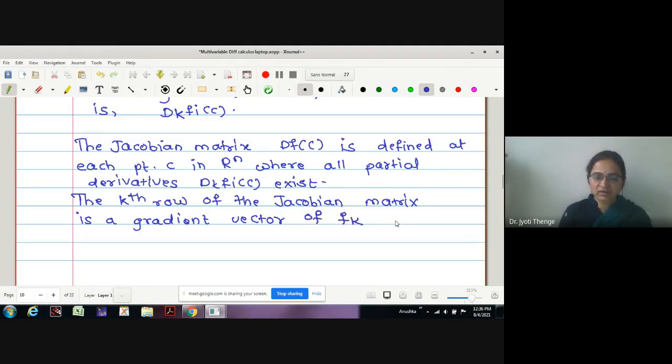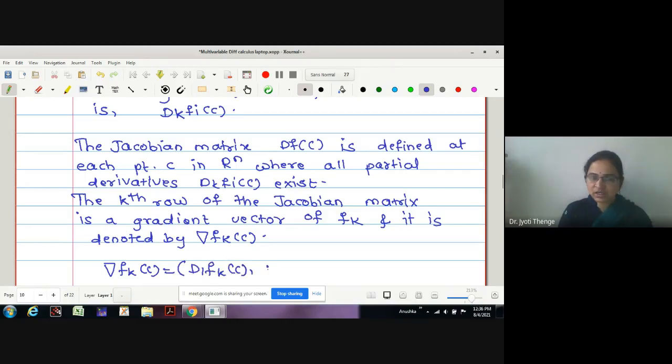Is it of fk? Yes, ma'am. And it is denoted by del fk at the point C. Okay. Can anyone tell me what is del fk at the point C then? Is it d1 fk at C, d2 fk at C, and continuing till dn fk at the point C?